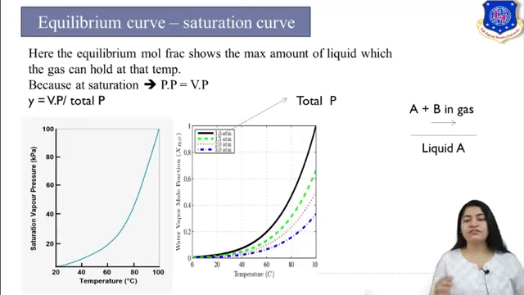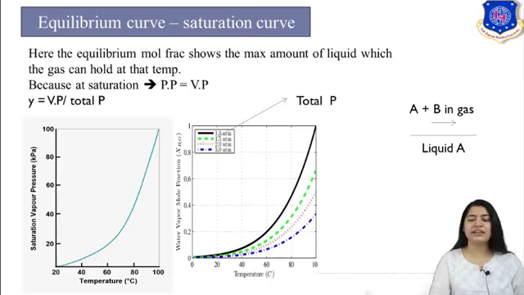Now, the equilibrium mole fraction shows the maximum amount of liquid which can be held by that gas at that particular temperature. Equilibrium mole fraction means we are talking about the saturation condition. It means your partial pressure is equal to vapor pressure. Hence, your equilibrium mole fraction, the mole fraction of your liquid in the gas at the condition of saturation, would be vapor pressure upon total pressure. That is the maximum limit of water vapor that can be present in your air. So it is again a function of total pressure.